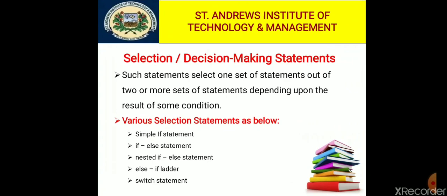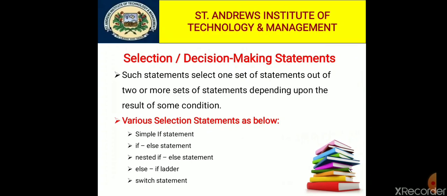So the first one is the selection statement. We also call it decision making statement. Such statements select one set of statements out of two or more sets of statements depending upon the result of some condition. First of all, we already know that if we want to take a decision, there must be two or more options available. If only one option is available, then no decision takes place.